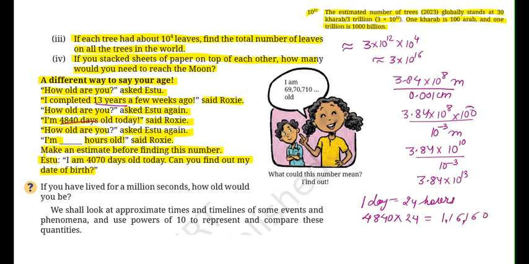So the answer in hours would be 1,16,160 hours. Now they are asking, if you have lived for 1,000,000 seconds, how old would you be?